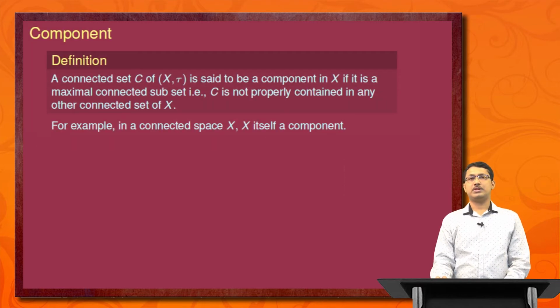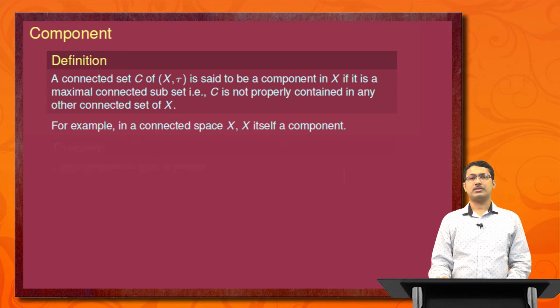Now we introduce a definition of component. Definition: a connected set C of (X, tau) is said to be a component of X if it is a maximal connected subset, that is, C is not properly contained in any other connected set of X. For example, in a connected space X, X is itself a component. That means if a set is connected, then the number of components of X is 1.